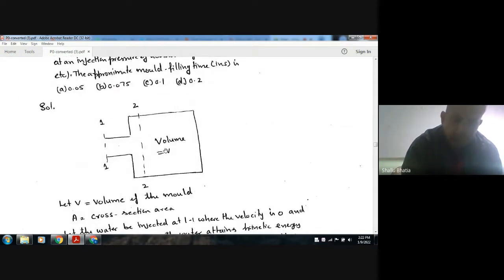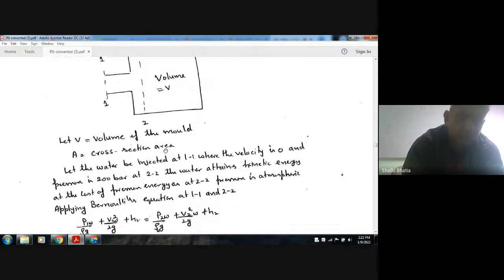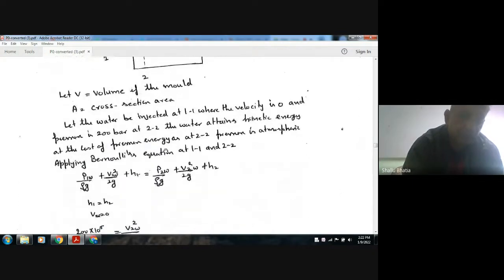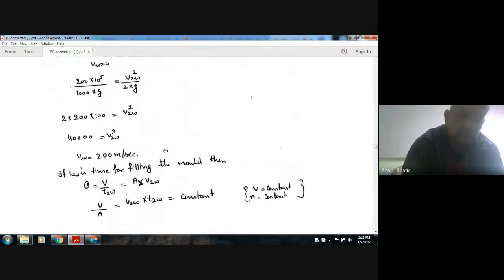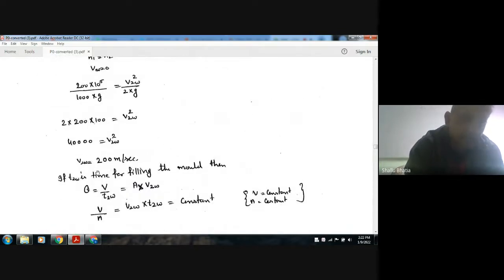Capital V is the volume of the mold and A is the cross section area of the mold. The time for filling the mold is T2w. Then the discharge or flow rate is given by volume by time, and it can also be written as A into velocity, where A is the cross section area and the velocity is the rate of change of height of water within the mold.